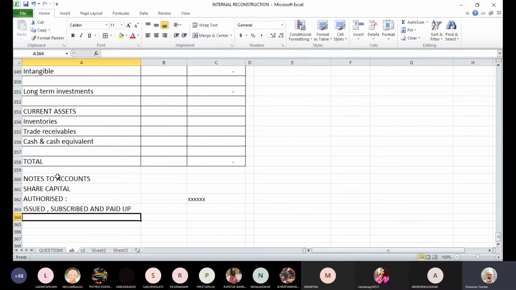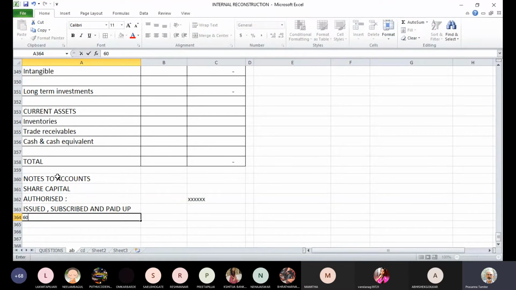Issued, subscribed and paid up. If you see the original balance sheet, we had both equity and preference, but now only equity capital is left, and that equity capital is also converted into shares of 3 each. Originally there were 60,000 shares. The number of equity shares has remained the same, whereas preference shares are fully converted into debentures. So we have nothing to show under the head share capital as far as preference shares are concerned under issued, subscribed and paid up.